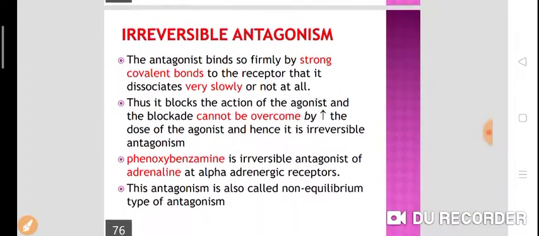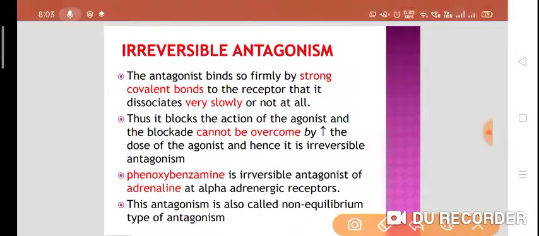Now irreversible antagonism. The antagonist binds so firmly, with a strong covalent bond to the receptor, that it dissociates very slowly, or it will not dissociate. So it blocks the action of the agonist, and the blockade cannot be overcome by increasing the dose of agonist, and hence it is called irreversible antagonism.